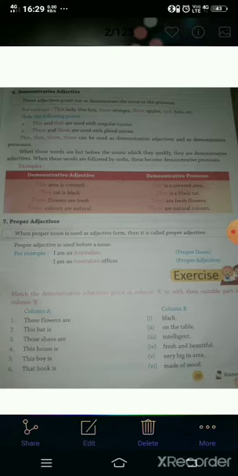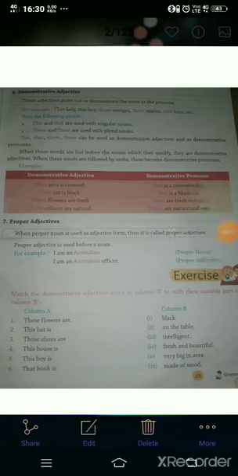Note the following points. This and that are used with singular nouns. These and those are used with plural nouns.